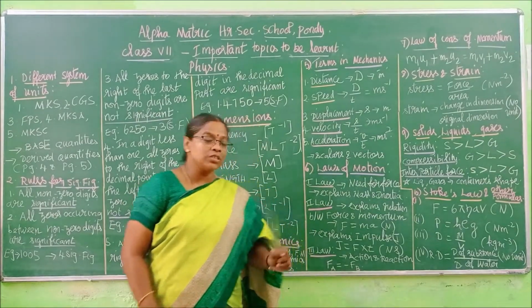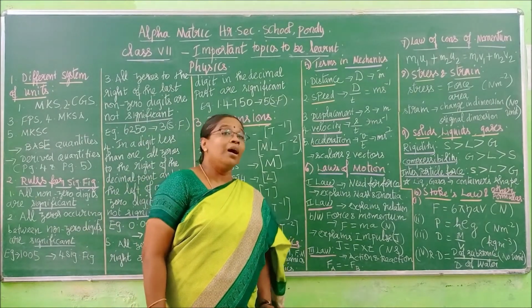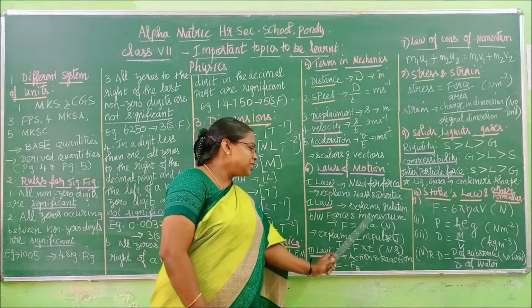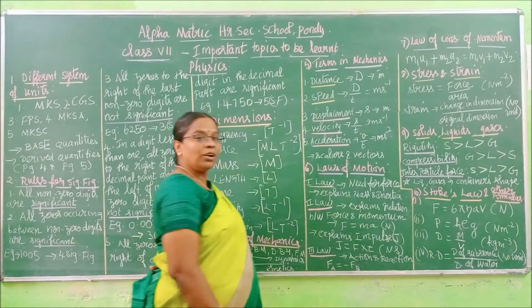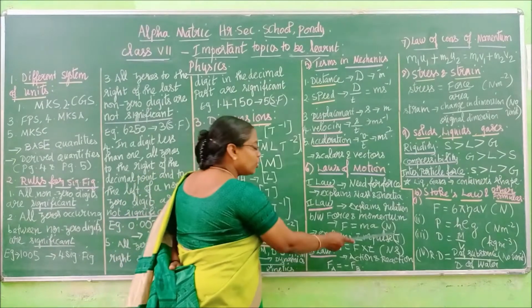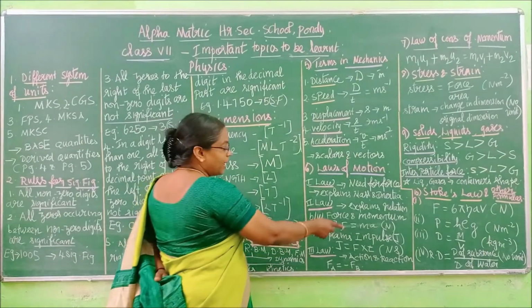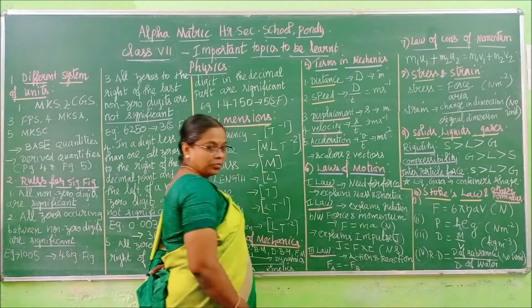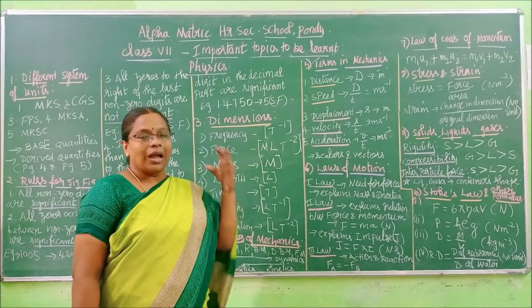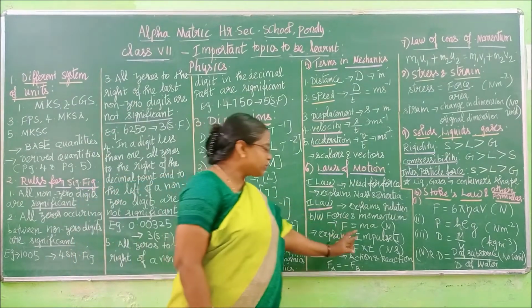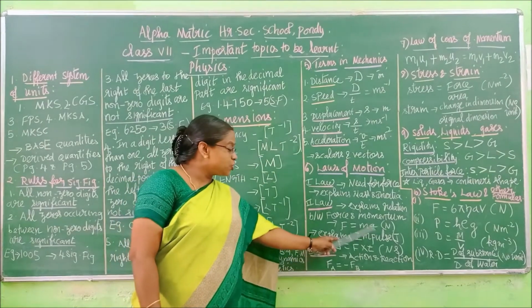What is the equation for the second law? F is equal to ma, mass into acceleration. Here I have written N in the bracket. What does it stand for? N stands for the unit of force, Newton. That is why I have written units in the bracket everywhere. If you want to note down the units for every concept, you can zoom the video and note down the units for every quantity. This Newton is the unit for force, not for these two.